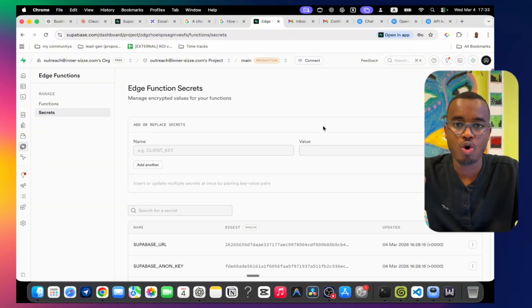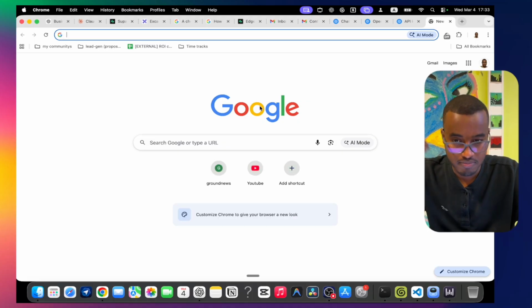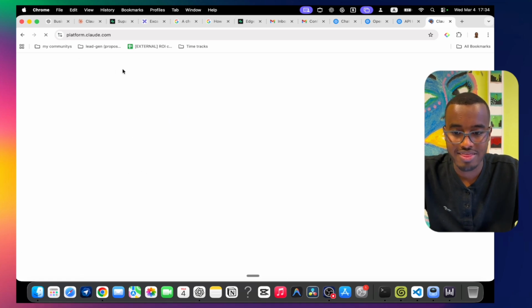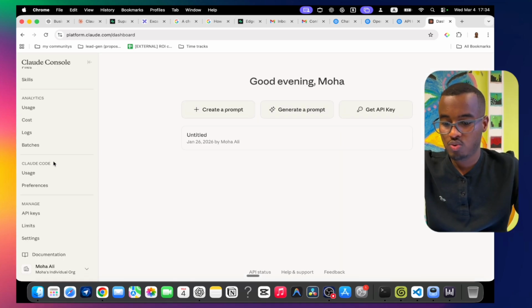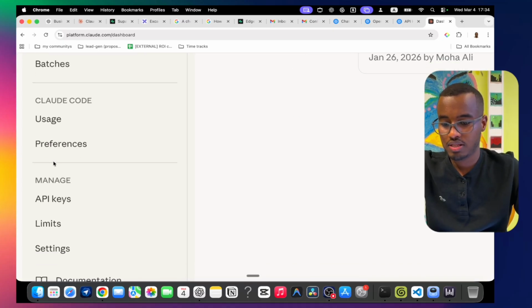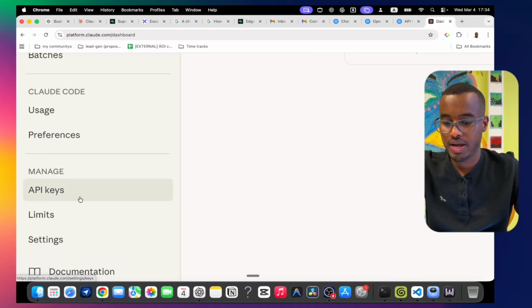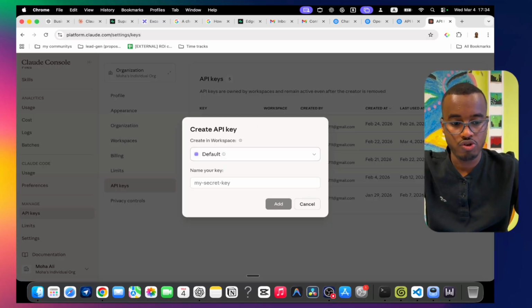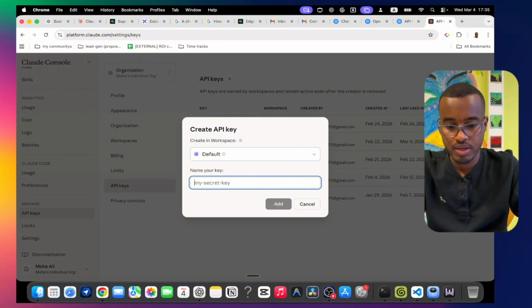Right now we need to go into Anthropic itself. Let me go to the Anthropic platform, and then go here and grab the API key for Anthropic. We're going to create the API key itself, with a default name like memory or memory extractor.